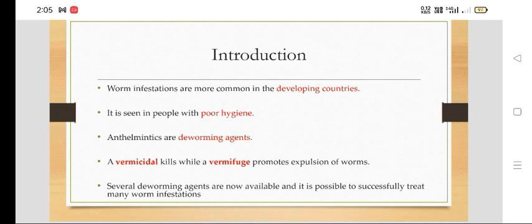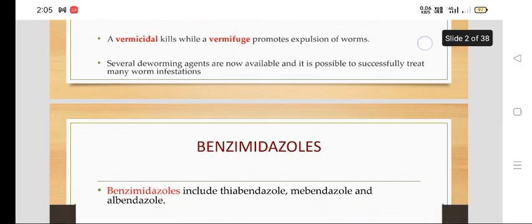Basically, there are two types: vermicidal and vermifuge. Vermicidal means those that kill the worms, and vermifuge means those that promote expulsion of worms from the body. So we have vermicides and vermifuges. Several deworming agents are now available, and it is possible to treat many worm infestations successfully.